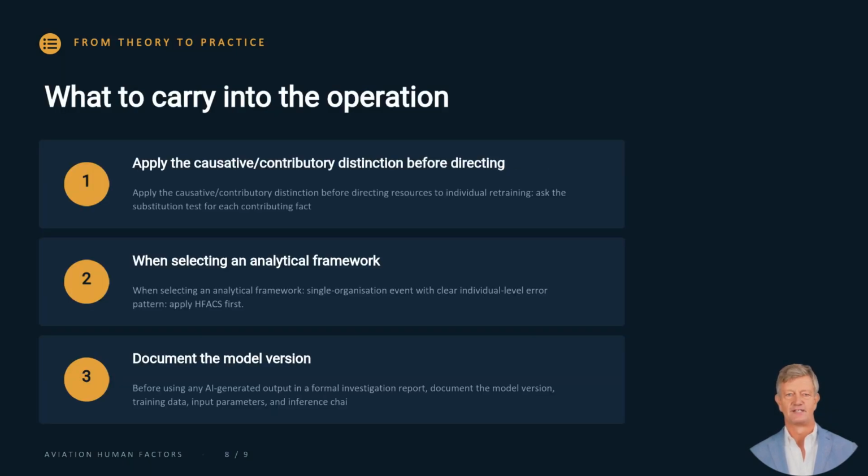From theory to practice, 3 habits. Apply the causative versus contributory distinction and the substitution test before directing resources to individual retraining. When choosing a framework, match it to the event. A single organization event with a clear individual error pattern calls for HFACS first. And before using any AI-generated output in a formal report, document the model version, training data, inputs, and inference chain.